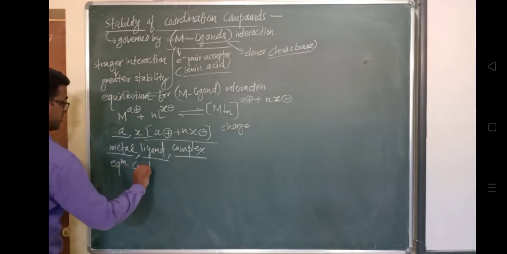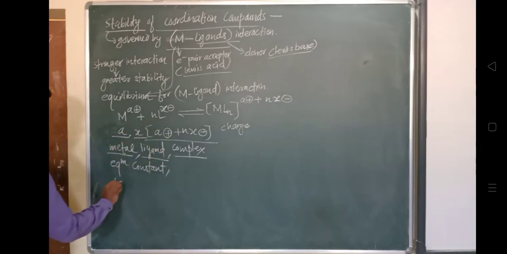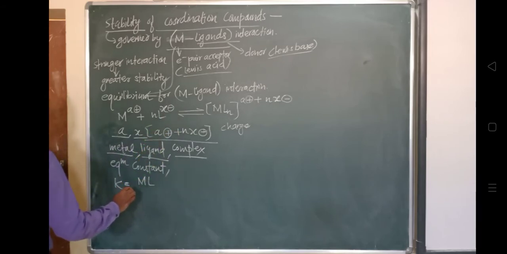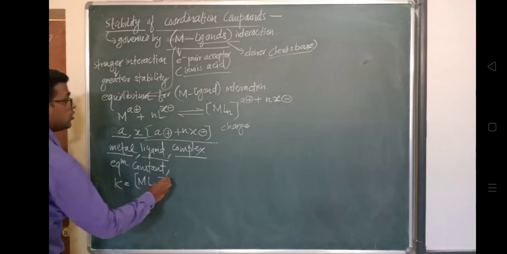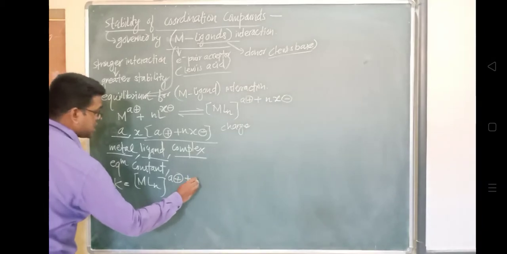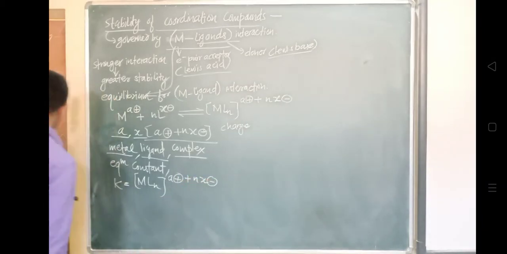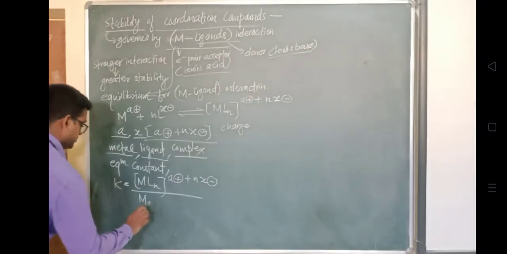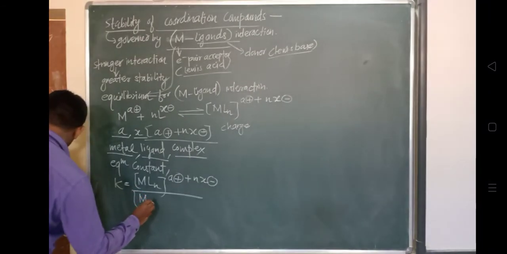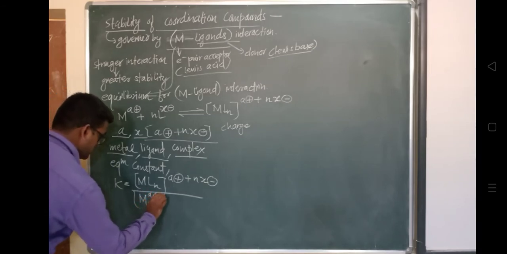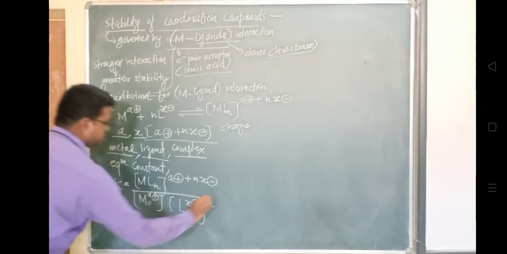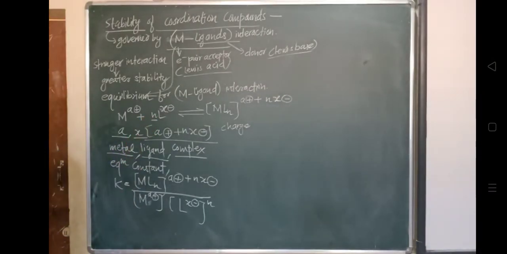So K can be found by the product, ML n with charge A plus minus n x, divided by the reactants, metal M with charge A plus and L with charge X minus raised to n, because this small n stands for nothing but the number of ligands, it depends on how many ligands there are.